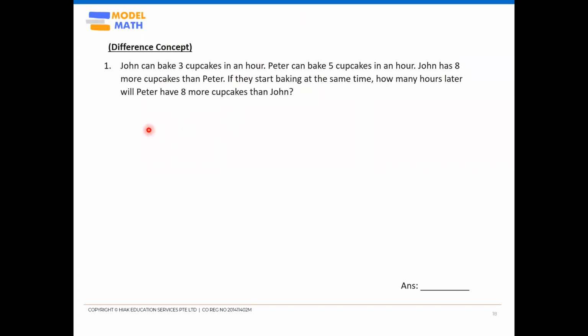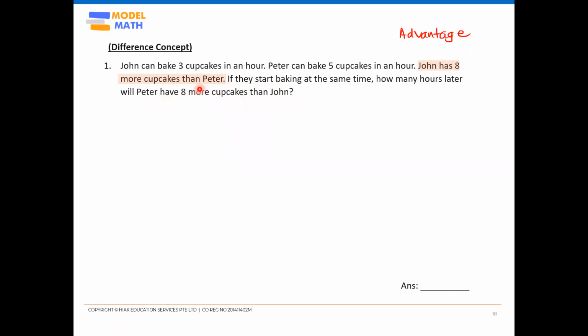So if we first analyze this question, we would have noticed that someone already has an advantage over the other person at the beginning. And from that sentence, we can tell that John is the one who already has the advantage. For this question, I will use this word advantage a lot. At the beginning, John has an advantage of 8 more cupcakes than Peter. And they're going to start baking at the same time. So how many hours later will Peter have 8 more than John?